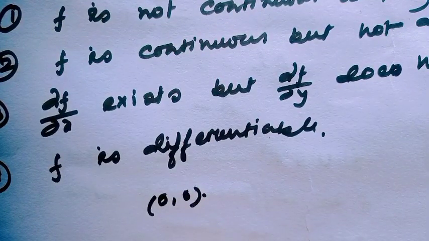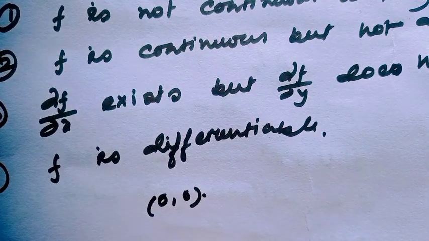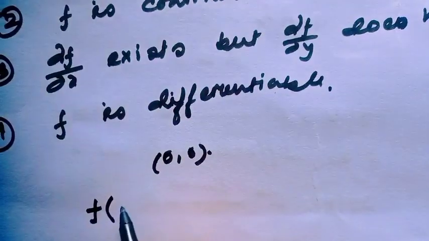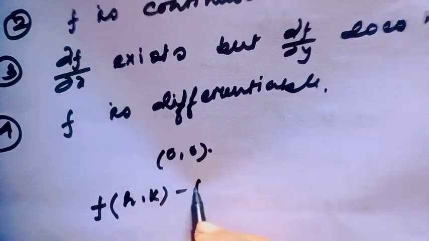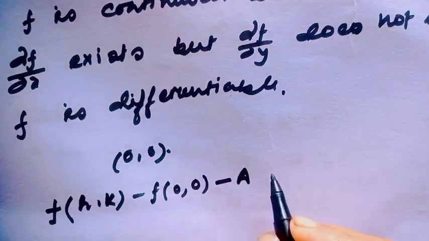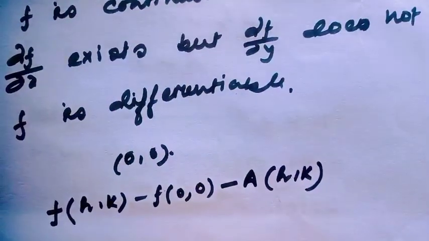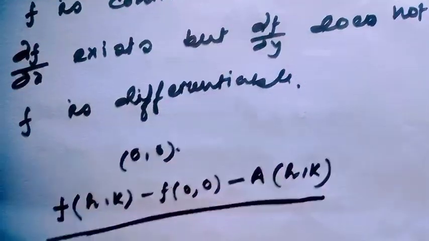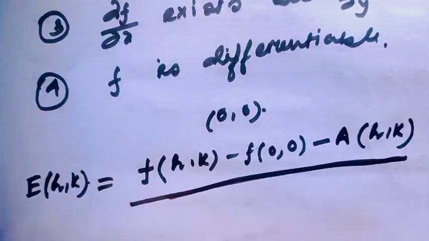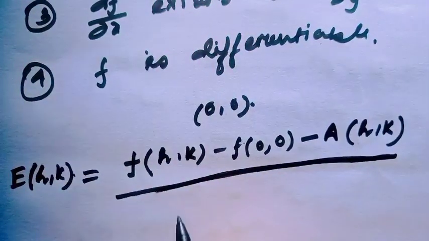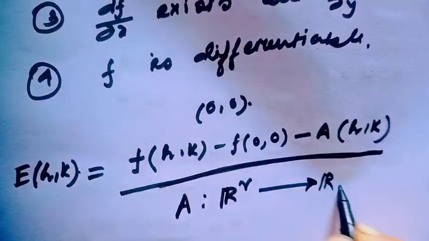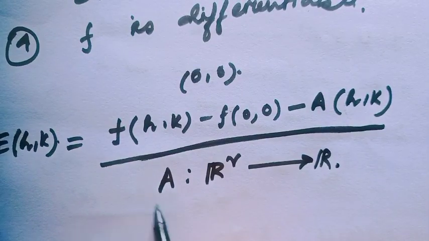For this we have to prove f(h,k) minus f(0,0) minus A(h,k) equals the error term e(h,k), where A is a linear function from R2 to R. At first find the value of this A.